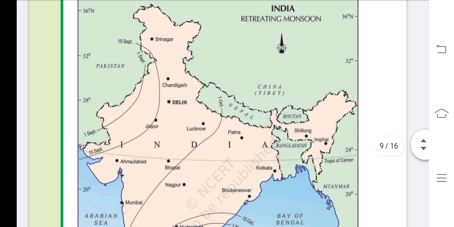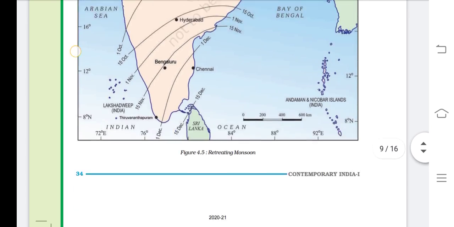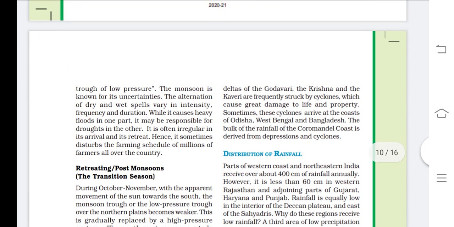So here we can see the trough of the low pressure. The monsoon is known for its uncertainties. The alternation of dry and wet spells varies in intensity, frequency and duration. The intensity of these monsoon winds can be different, their frequency is different. While it causes heavy floods in one part, it may be responsible for droughts in the other.